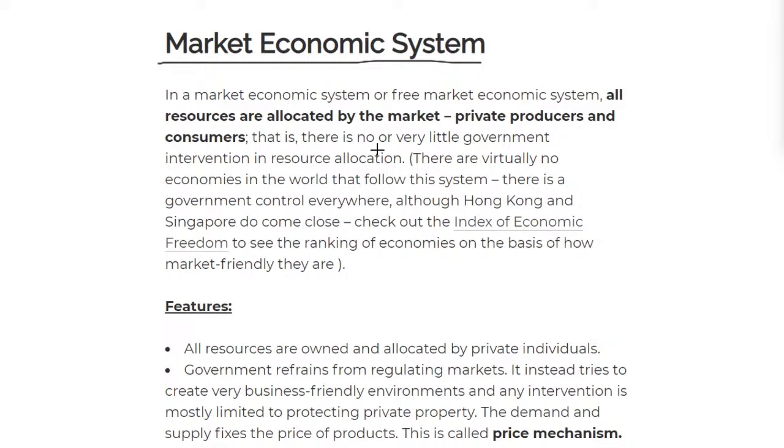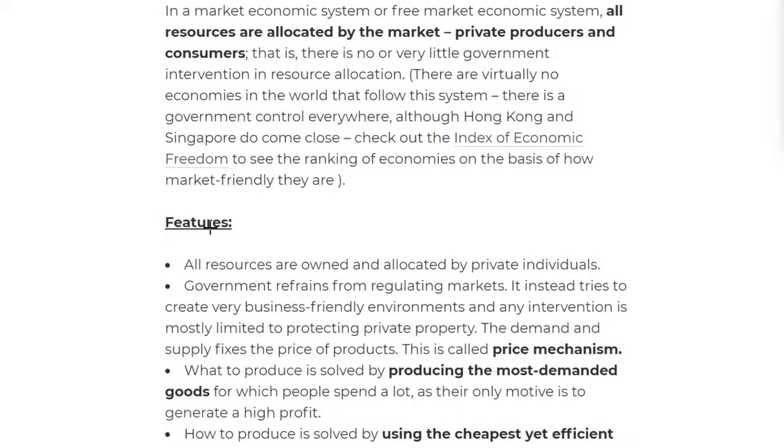There are virtually no economies in the world that follow this system. So it's quite irrelevant to even learn this, but for economics' sake, or to learn why we don't practice this, we need to learn it. However, Hong Kong and Singapore come really close to this. In your free time, you can check the index of economic freedom, but it is not relevant in IGCSE. So we move on to the features.